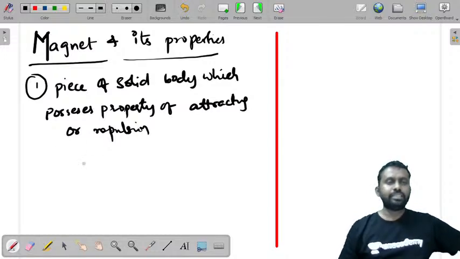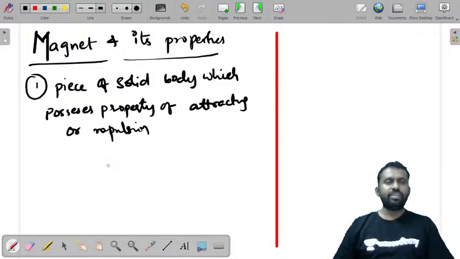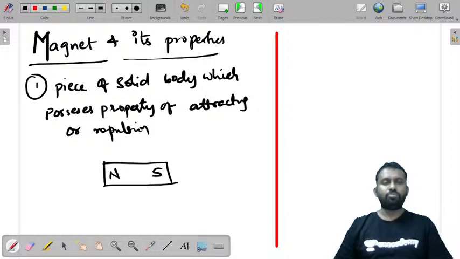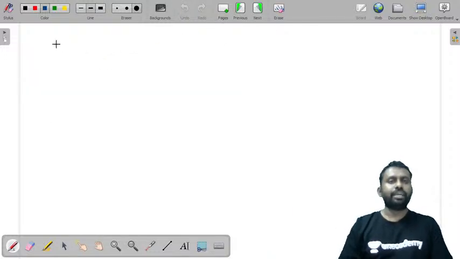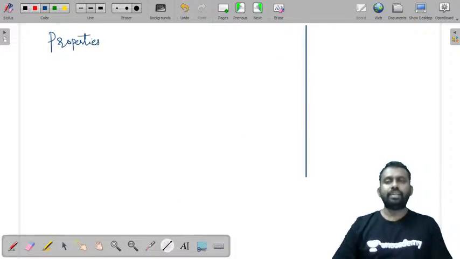So this is just a magnet. It has a north and south pole. So what are the properties of this magnet?